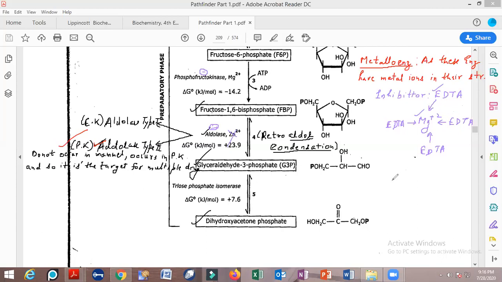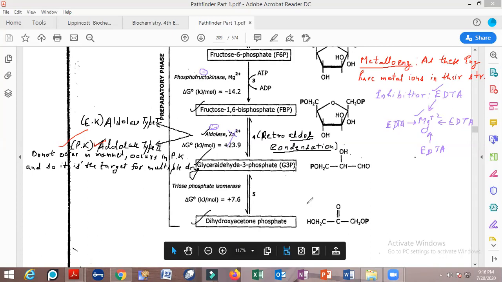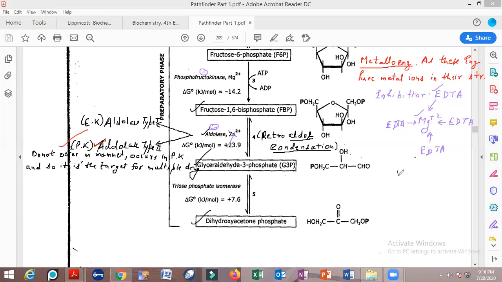A simple question has also been asked in the CSIR NET entrance examination: why is EDTA being added in the vessels that are being kept in a blood bank? Now see, this is another question. I am trying to extrapolate this question to you. Now see, the blood bank. Okay, this is the blood bank vessel in which the blood is being placed. EDTA is being added to it. Why is EDTA being added to it?